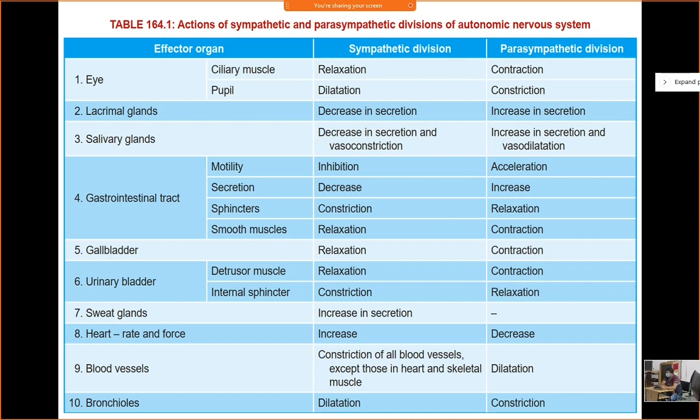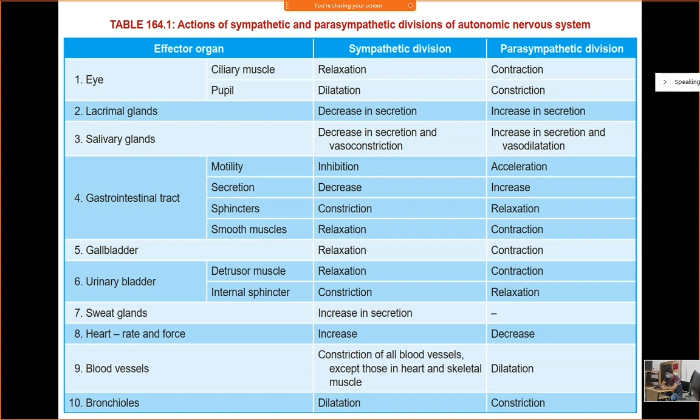What about the blood vessel? Heart rate. Heart is innervated by the sympathetic or parasympathetic, or both? Sympathetic. What about parasympathetic? It will decrease the heart rate. No, I am talking about innervation. So heart is innervated by sympathetic division or parasympathetic, or both?